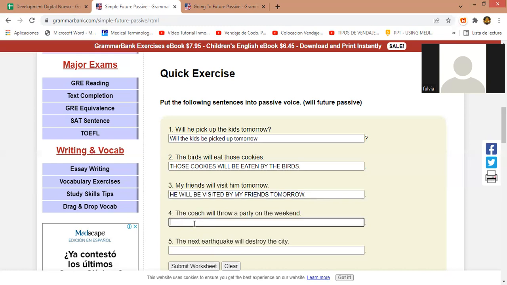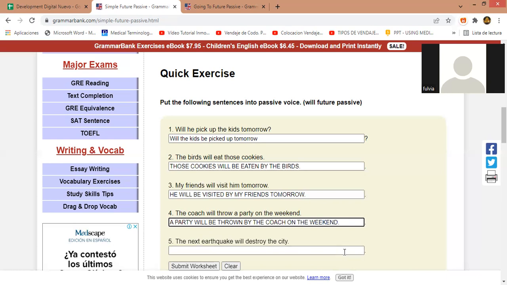A party will be thrown by the coach on the weekend. Very good. Good job. A party will be thrown by the coach on the weekend. Good. Okay, and number 5, who wants to do number 5?